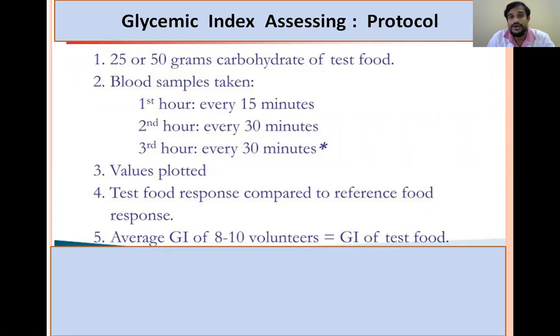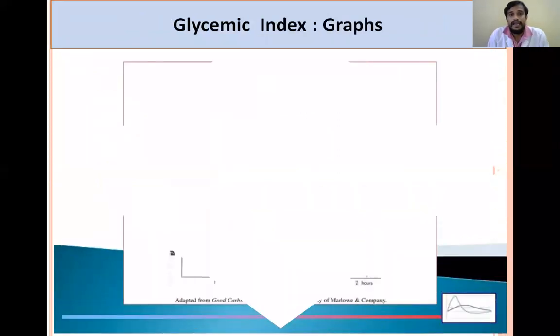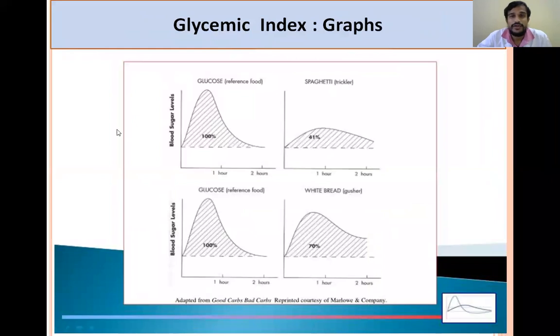So that's why, for assessing the glycemic index of a food item, we'll follow the protocol in 8 to 10 individuals and we'll take the average. And we'll draw the graphs. So here you can see the graph of a reference food, and here you can see the graph plotted by the test food. So we'll compare the graph formed by the reference food and the test food.